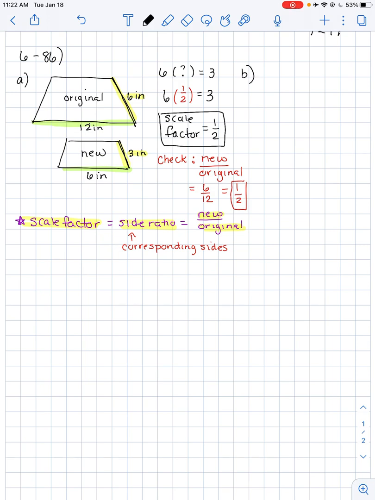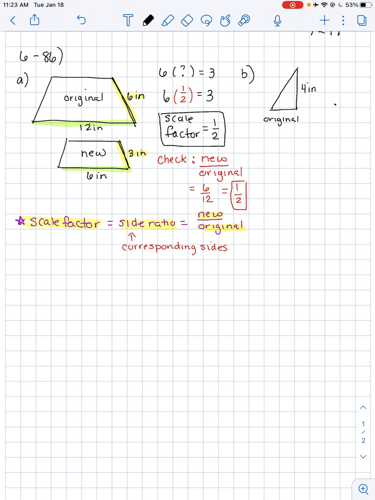B gives us two triangles. Oh, that's not, I didn't do that well. Looks more like this. Where it tells us this is the original, and this side is 4 inches.